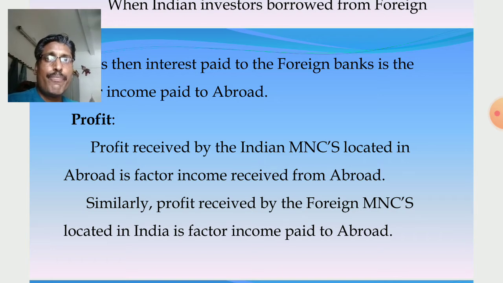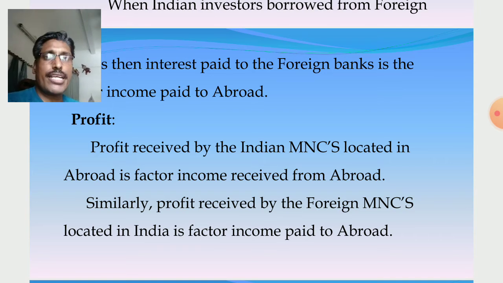Similarly, foreign MNCs are also in India, producing goods in India. How much profit they are getting goes to their country. So profit received by the foreign MNCs located in India is factor income paid to abroad. So these are the different examples.